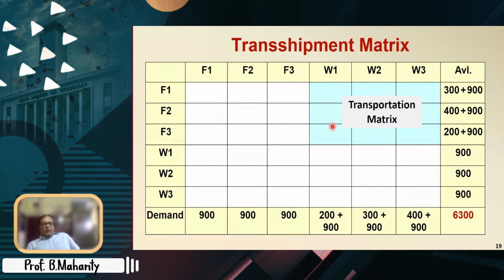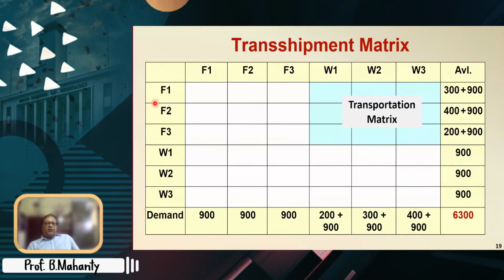The original transportation demands for the 3 warehouses were 200, 300, and 400. And the original availabilities for the 3 factories were 300, 400, and 200. Now, since everything is a transshipment node, the buffer amount is added to all of them. Is it clear how the availabilities and demands are found out?